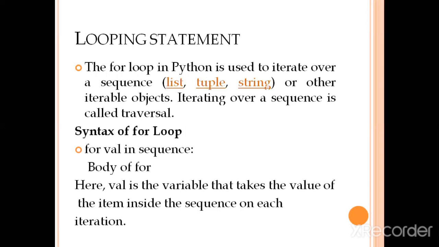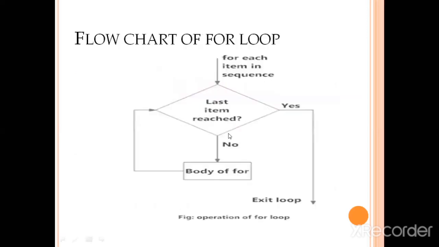There are two types of loops available in Python. First is the for loop and the second is the while loop. Starting with the for loop, the syntax is given: for val in sequence, body of for. It means that after for we give a variable, and that variable will work on a particular sequence, which can be a list, tuple or string, for a particular value. When the condition is true, the body of the loop will execute.